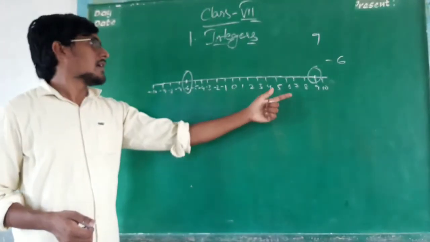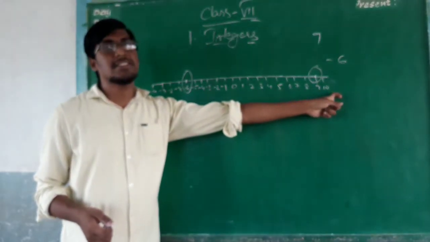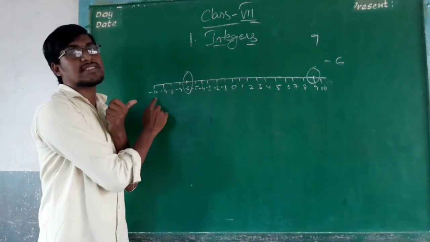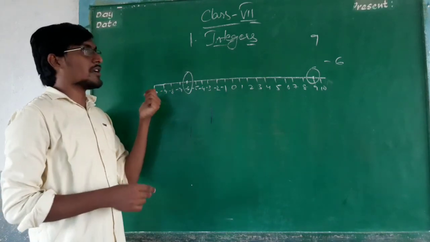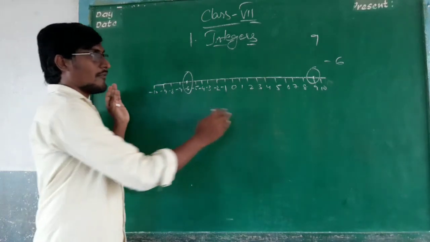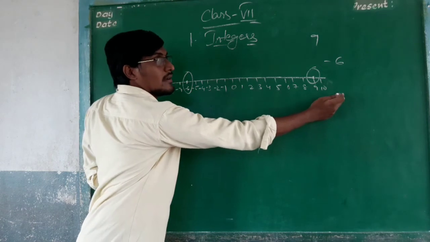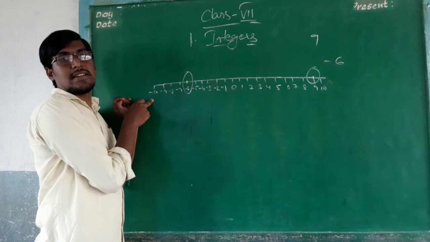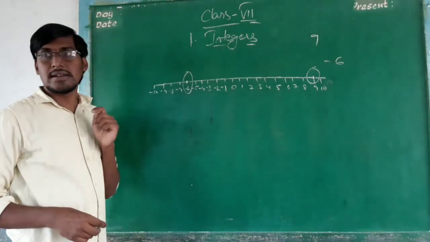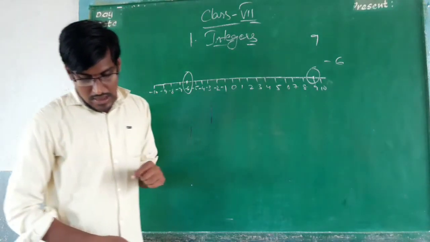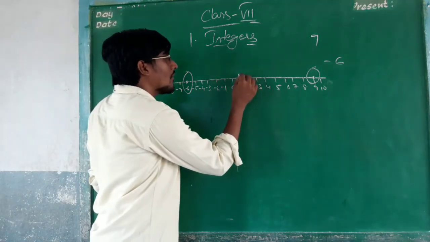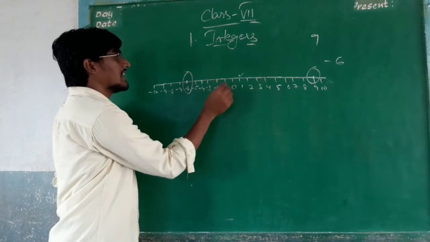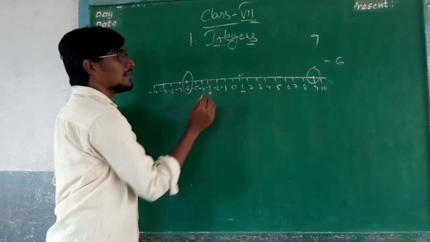No, because here it is the biggest integer, and the smallest integer on this number line is minus 10, because this is the last on this diagram, on the number line I have drawn. This is the smallest integer, that is minus 10. So is 1 bigger than minus 3?